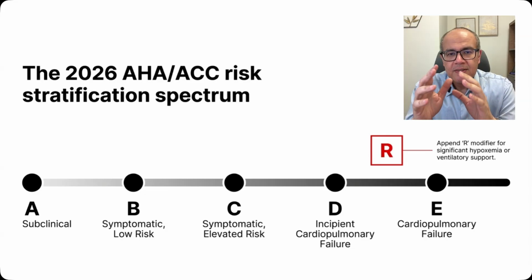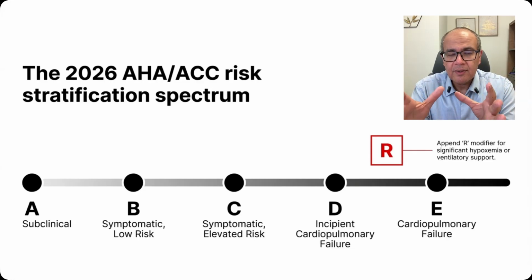B is benign. So B is symptomatic but benign. Remember, B for benign. This is low-risk pulmonary embolism. C is symptomatic and serious. They have markers of elevated risk. D, of course, is symptomatic and dangerous. Remember, D for dangerous, where patients have incipient cardiopulmonary failure. E is extreme, where patients have manifest cardiopulmonary failure with an extremely high risk of morbidity and mortality.